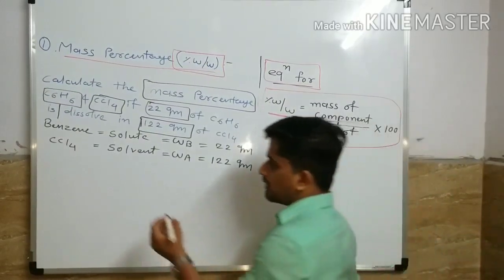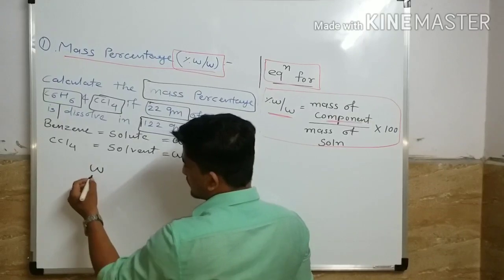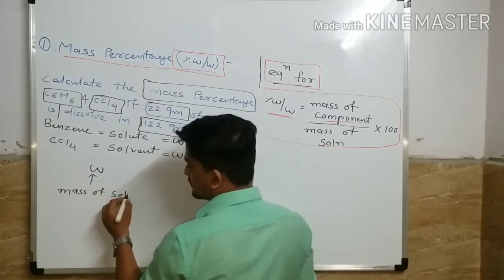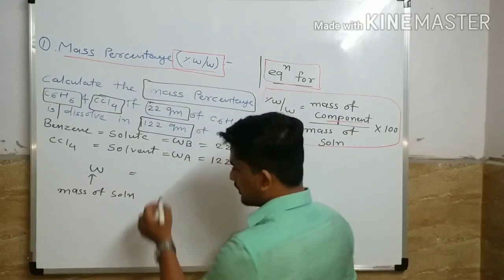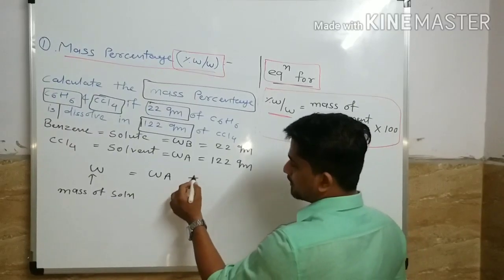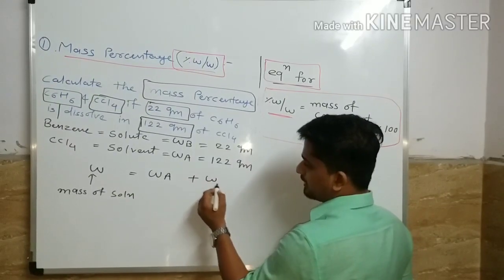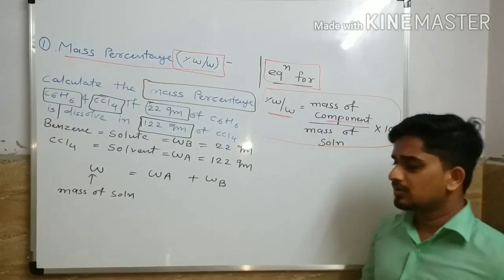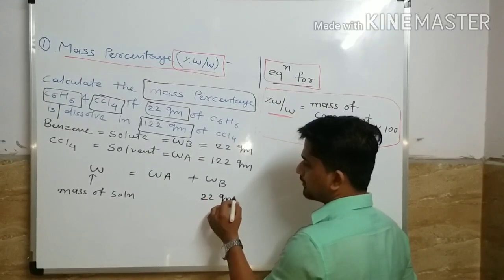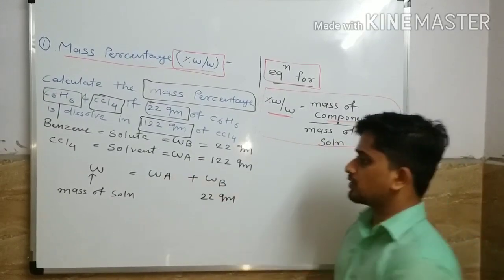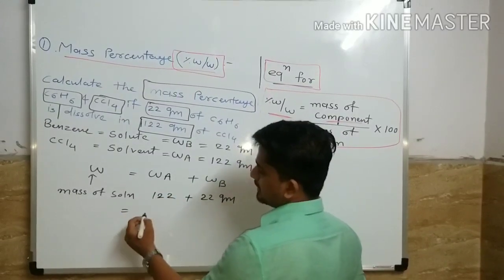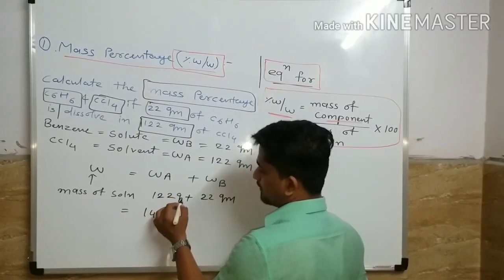And we already studied that mass of a solution is equal to the sum of mass of solvent plus mass of solute. Solute mass is given, 22 gram. WA is also given, plus 122. So here mass of solution is 144 gram.